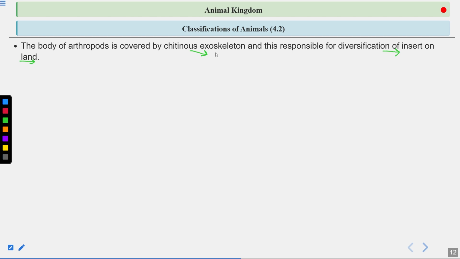There are a number of species of insects present on the earth, so they got time to evolve. Like the cockroach is a living fossil. Why is it a living fossil? Because the cockroach has not evolved. It has had the same features for millions of years. So the cockroach is surviving from millions of years, and there is no change in it. But there are a lot of species of other insects seen on planet Earth.